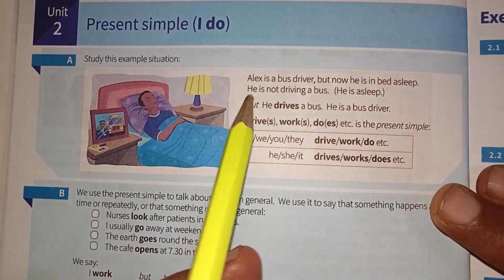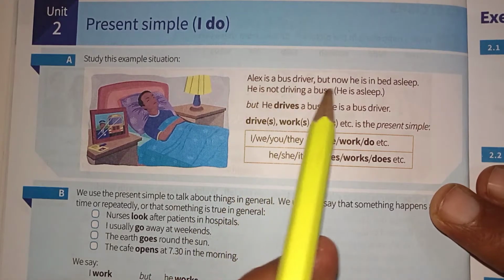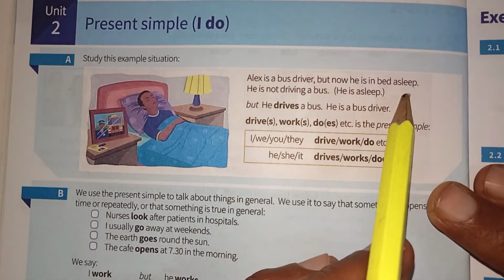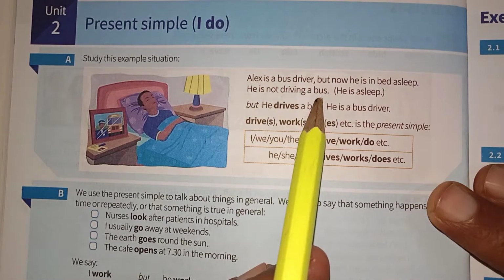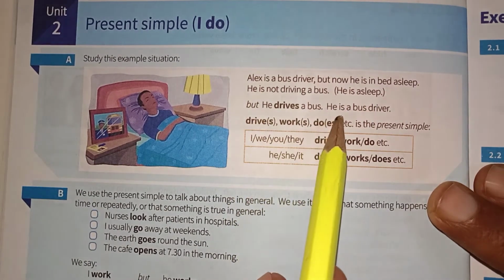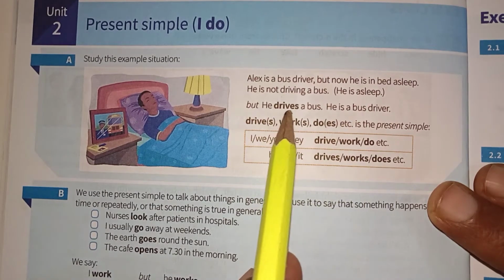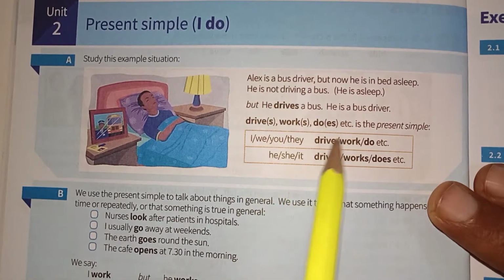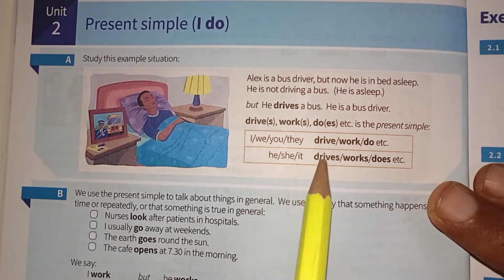Here is a situation. Alex is a bus driver, but now he is in bed asleep. He is not driving a bus. He is asleep. Here, he drives a bus. He is a bus driver. Note this, he drives a bus. He is a bus driver.